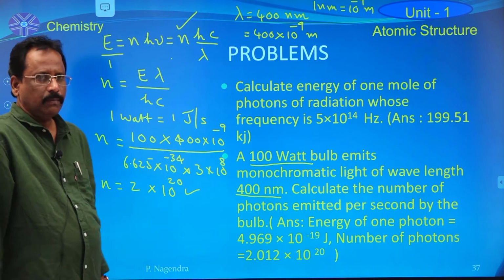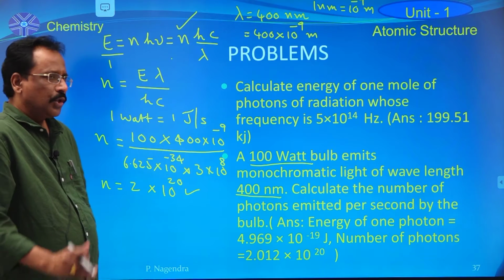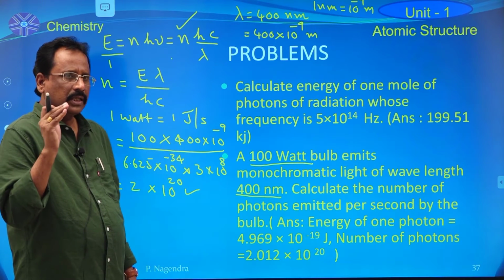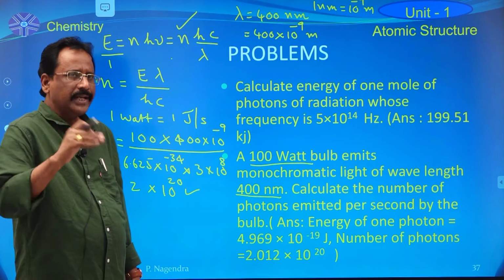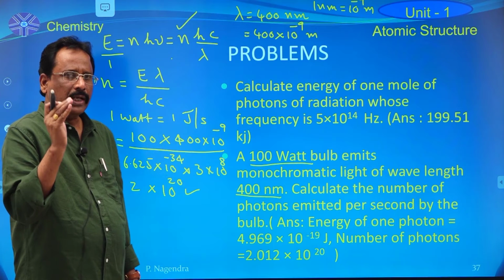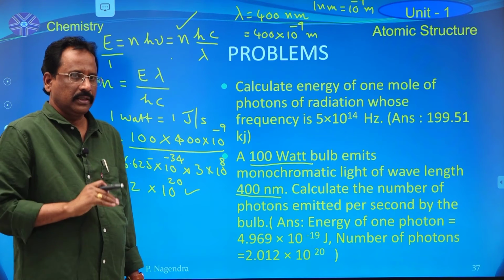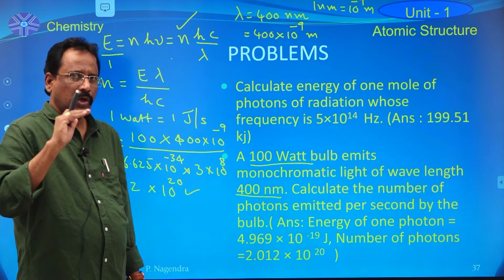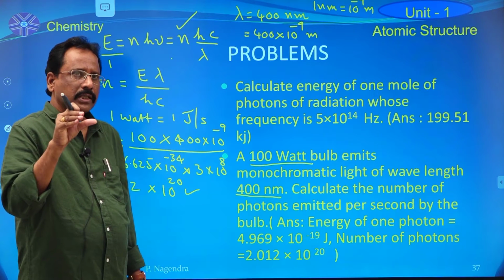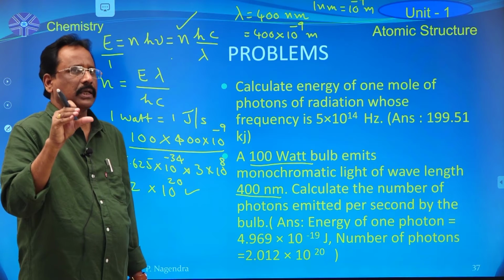So according to Planck's quantum theory, if you know the wavelength, frequency, or wave number of any type of electromagnetic radiation, it is possible to calculate its energy, and it is also possible to calculate how many photons or quanta are present in that light.